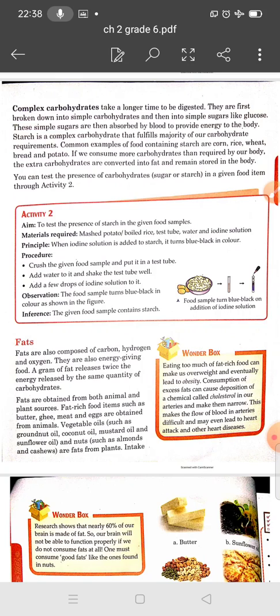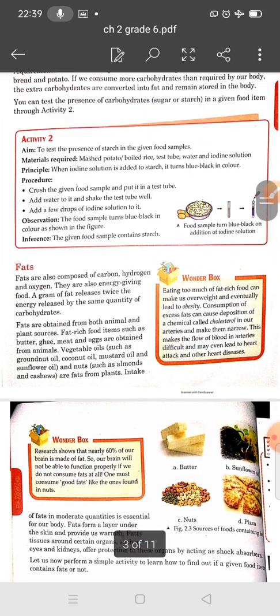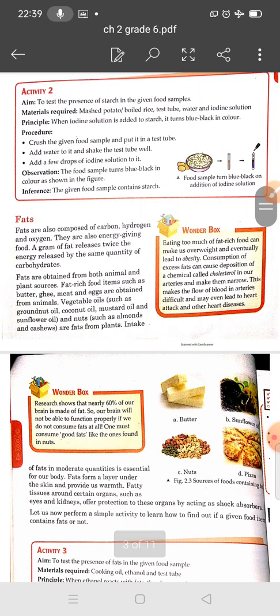Students, there is also an activity: how can you test the presence of carbohydrate, sugar or starch in the given food items? There is an activity to test the presence of starch in the given food items. You need mashed potato or boiled rice, a test tube, water and iodine solution.